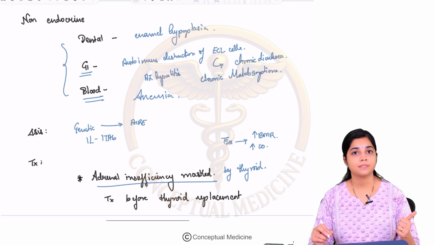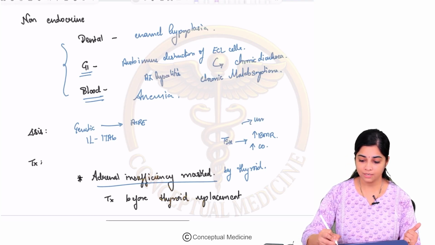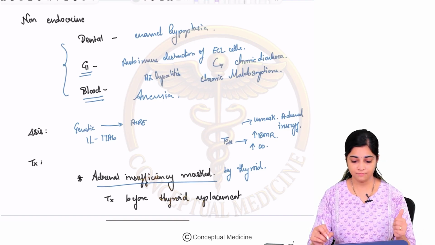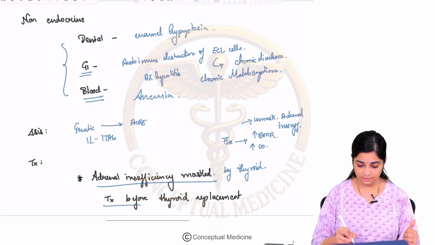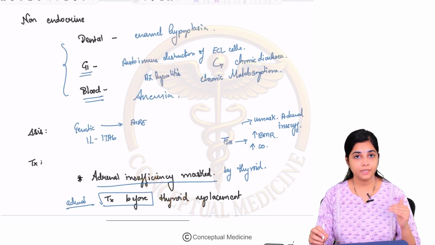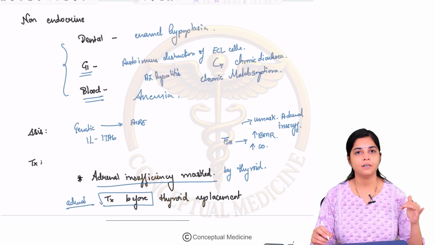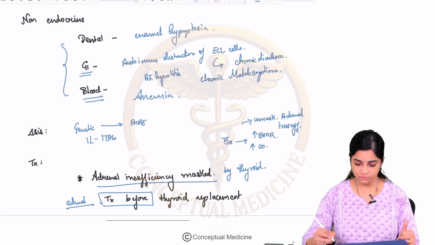So what happens that time? This is going to unmask your adrenal insufficiency. So if there is a concomitant adrenal insufficiency with hypothyroidism like your APS syndrome, always treat your adrenal insufficiency. Inadvertently, if you give your thyroid replacement, they will have a vascular collapse and they can go into shock.